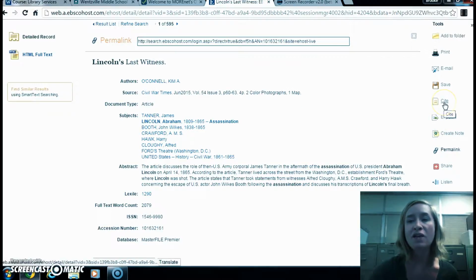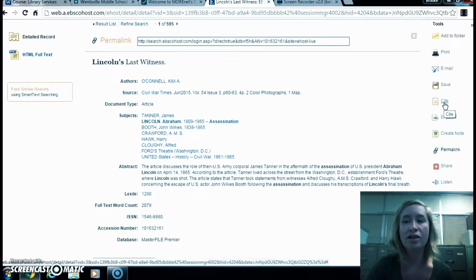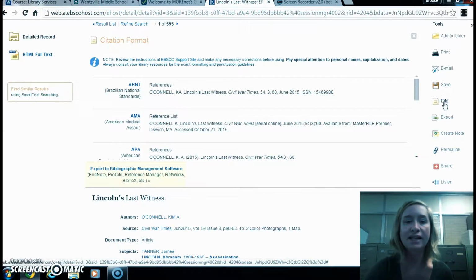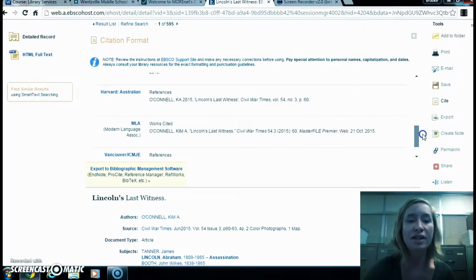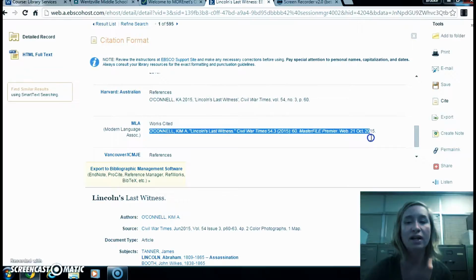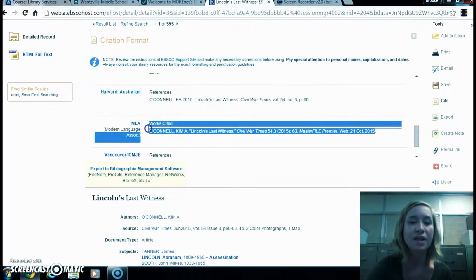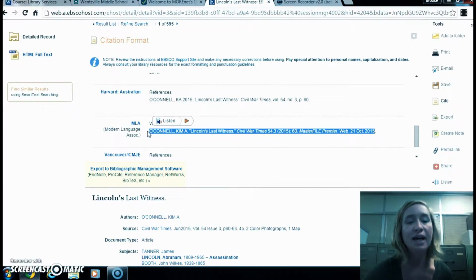The other thing that you want to do is click the Cite button over here in Tools. I can click Cite. Most of the time in high school or middle school, we're using MLA, so I can scroll down until I get to MLA, and it actually cites it for me. So this is something where I could highlight it, and then I can copy and I can paste it into a works cited page extremely easily. So that's one really, really cool thing about the databases.